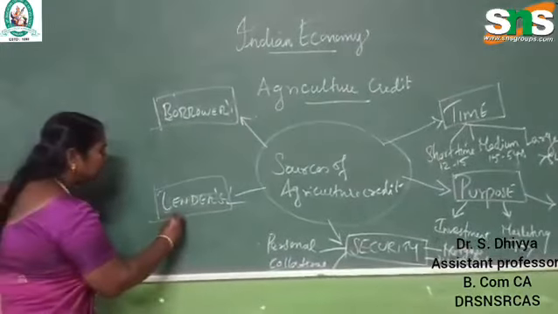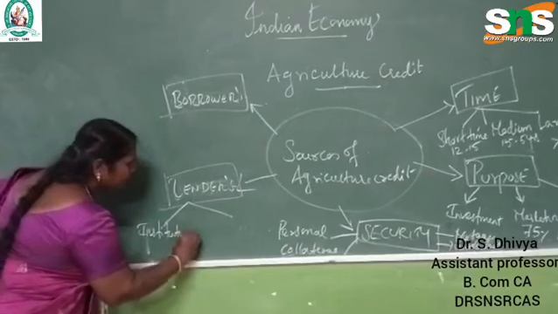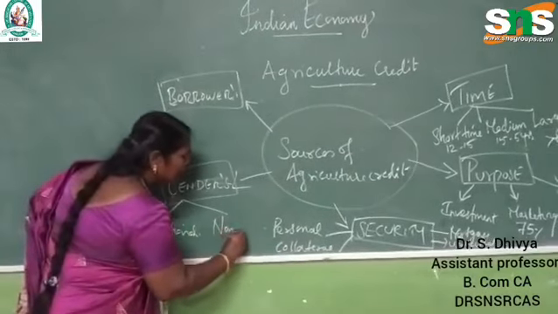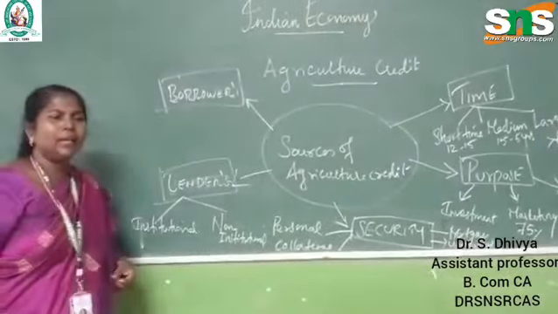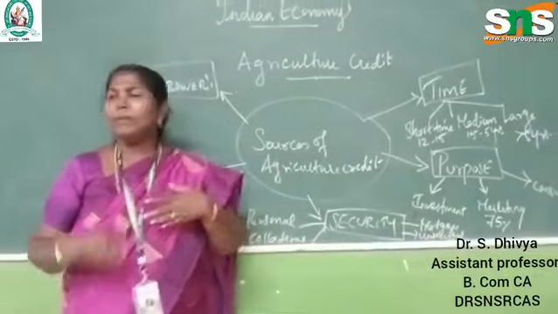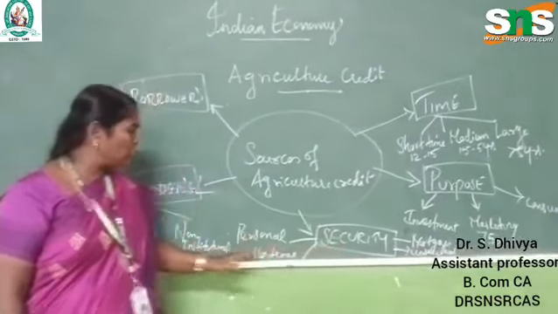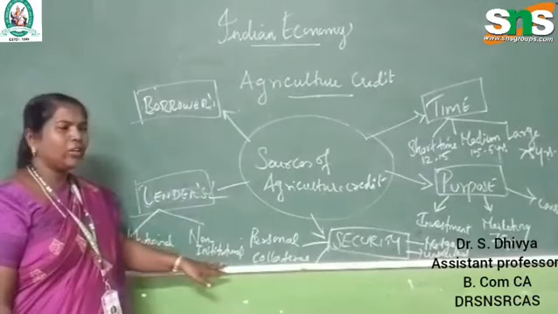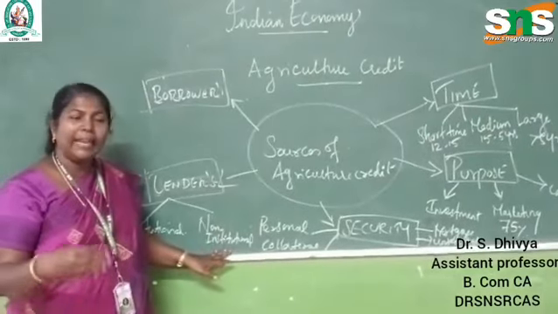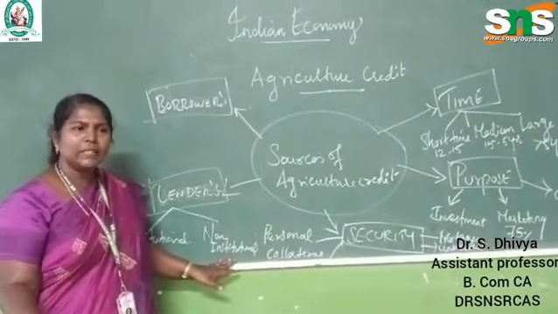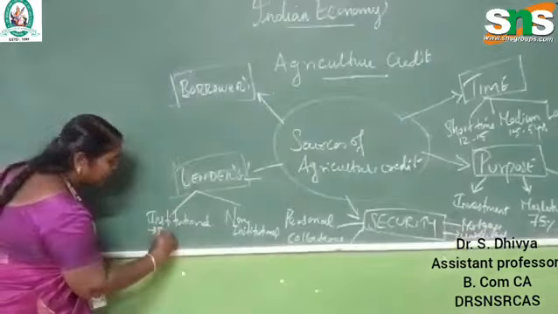And the lender, who is the lender here? There are 2 types of lender: the institutional lender and the non-institutional lender. We all know the non-institutional lender may be my money lender, a friend, a relative, an agent, a broker, whoever it may be. They should not be included in the institutional. They are called money lenders. Near the farmer's house, money lenders, agents, brokers, relatives, and friends are called non-institutional. The institutional lender, we can say, is a bank.